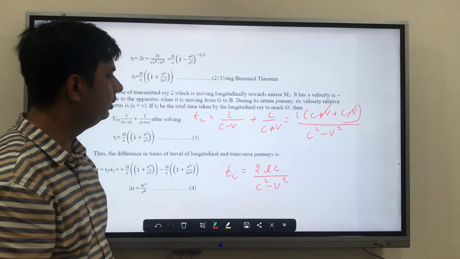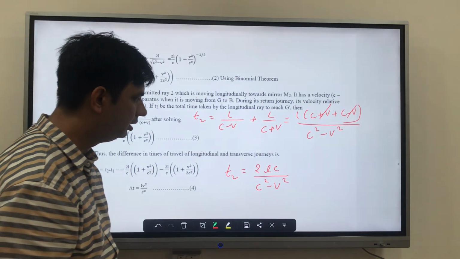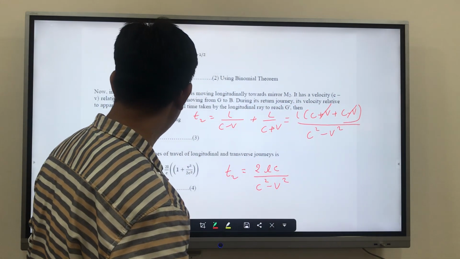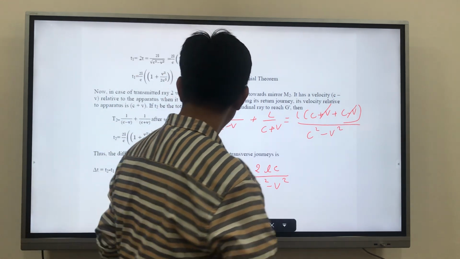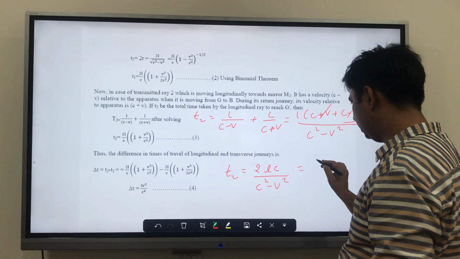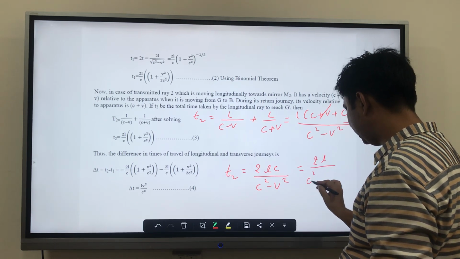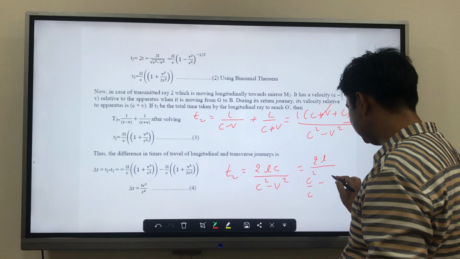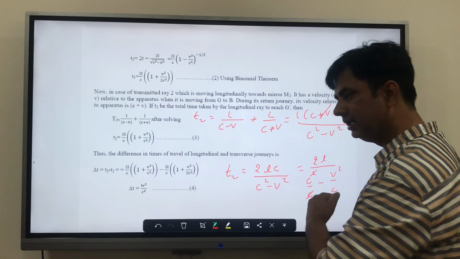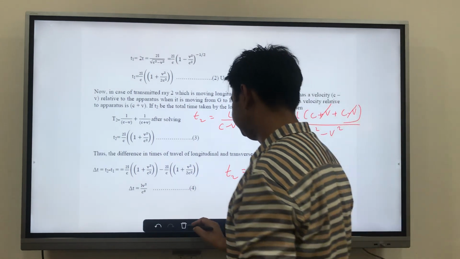What next we can do is take this c down, and we will get the value of it. The same process we have used over here. Take this c square down, minus v square by c, take c out.